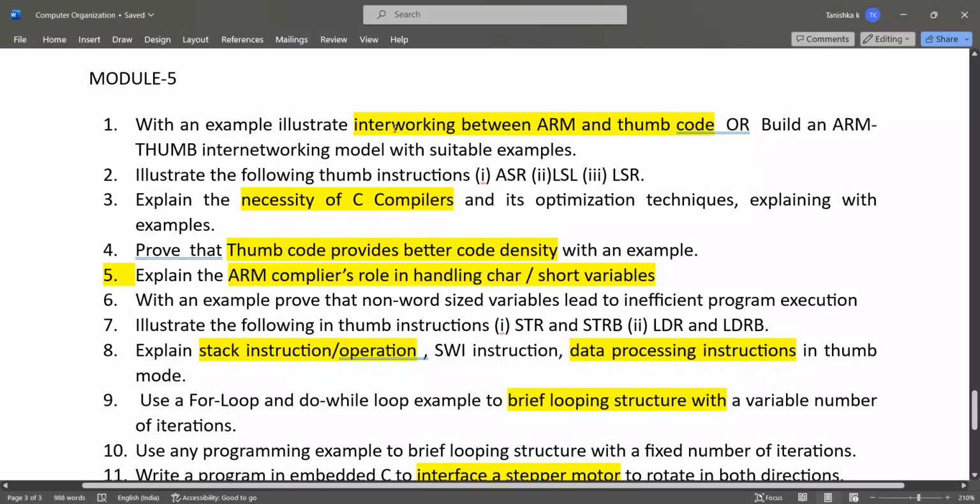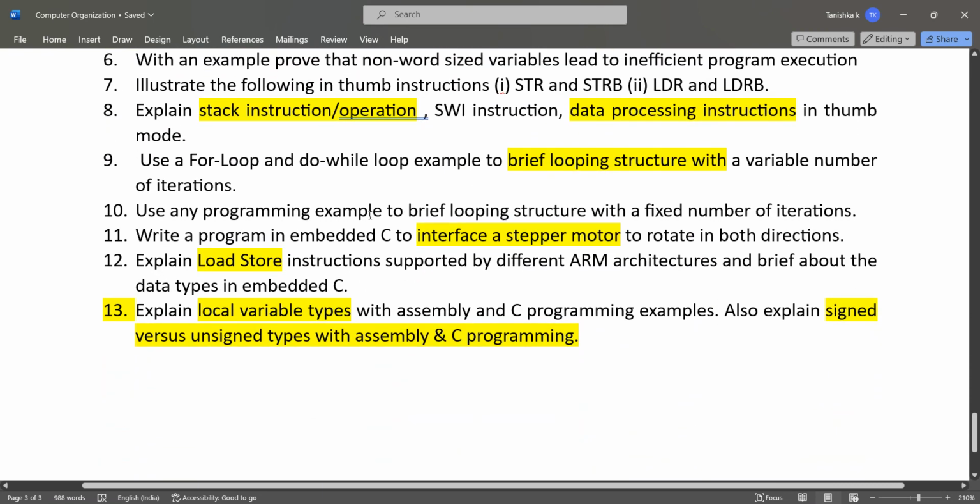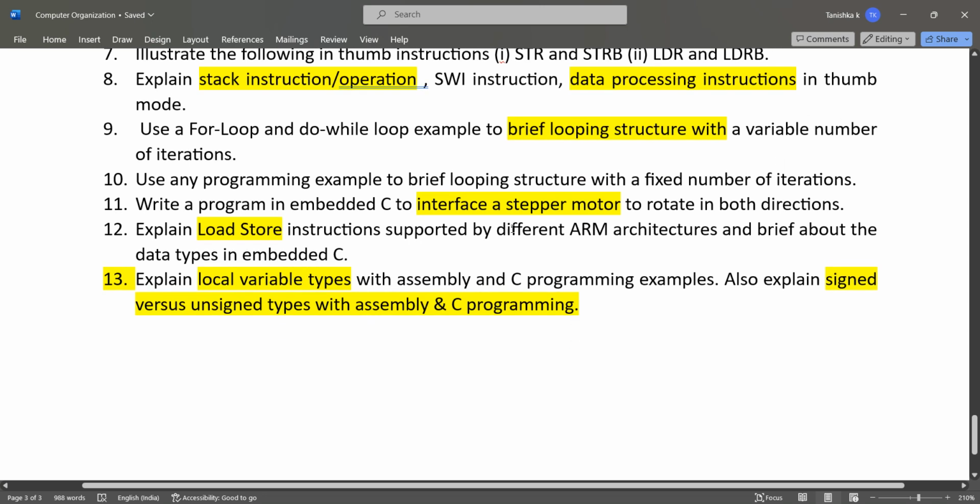Then with an example illustrate interworking between ARM and Thumb code, the necessity of C compilers, why they are important. And Thumb code provides better code density, explain or prove that. Then explain ARM compilers' role in handling char or short variables. Then explain stack instruction or stack operation. Then data processing instructions in Thumb mode. Then using for loop or do while loop, explain brief looping structure with a variable number of iterations. Then using any programming language, brief looping structure with a fixed number of iterations.